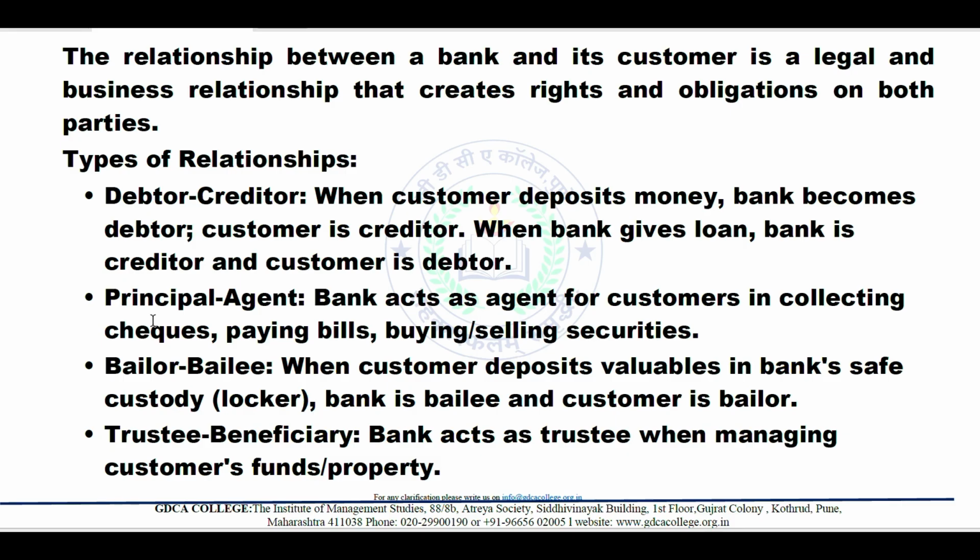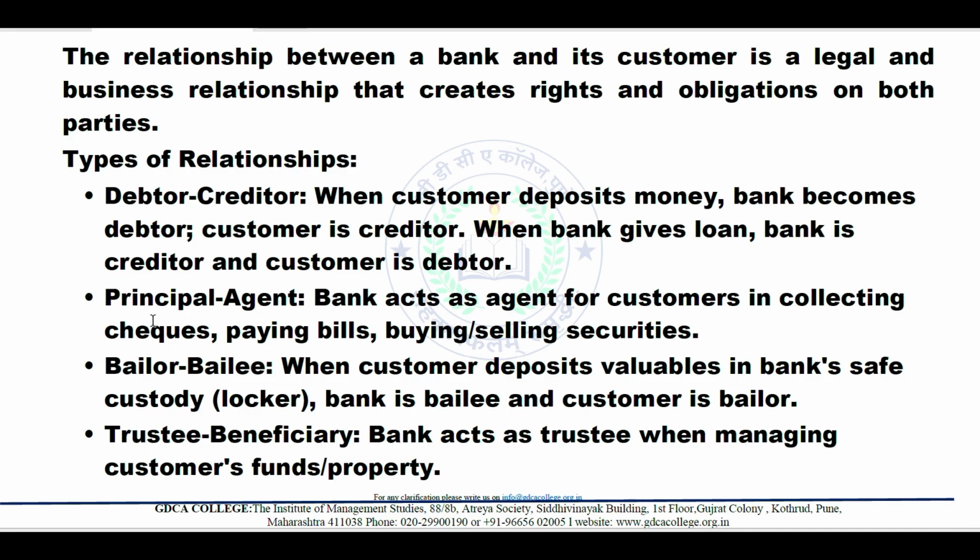Principal agent. Bank acts as agent for customers in collecting cheques, paying bills, buying and selling securities. Bailor and bailee. When customer deposits valuables in the bank safe or custody, or we can say locker, bank is bailee and customer is bailor.